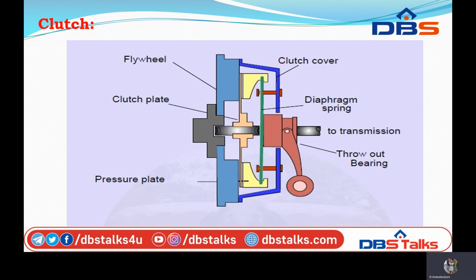Here is the flywheel, the clutch plate, the pressure plate, the clutch cover, and the diaphragm spring to transmit through the bearing. So the main components of the clutch are the clutch plate, the clutch cover, and the pressure plate. These are the main parts available in the clutch.